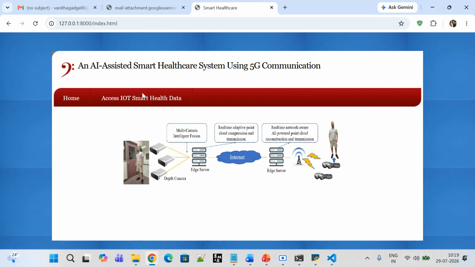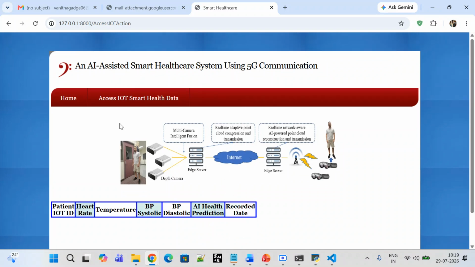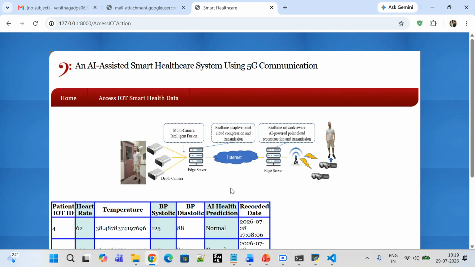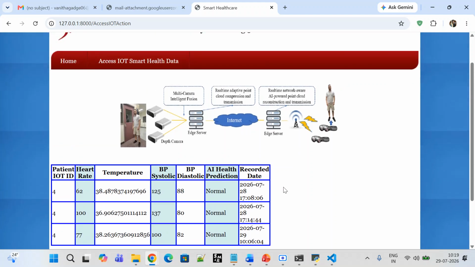Okay, so this is how the home interface looks like, and when we click on access IoT smart health data, these options will give us whatever we can select. Okay, so as I have selected the fourth, I have to access the fourth only, so I will get the details, how many times I have seen this patient ID. By using this patient ID node we can see here.